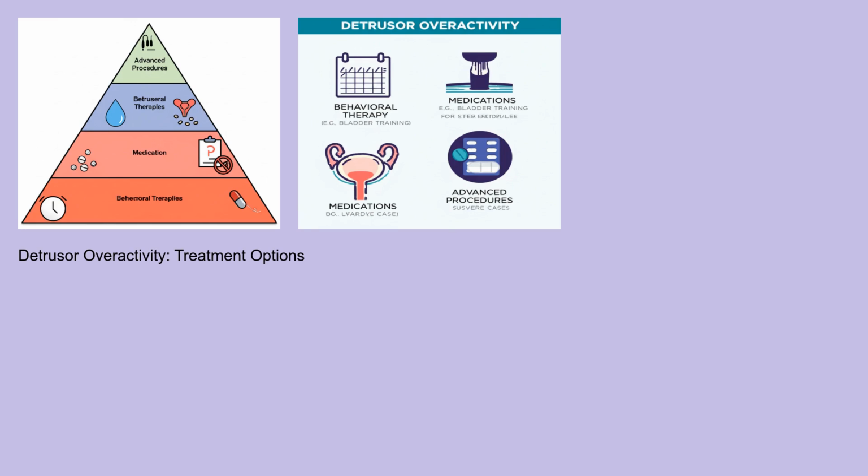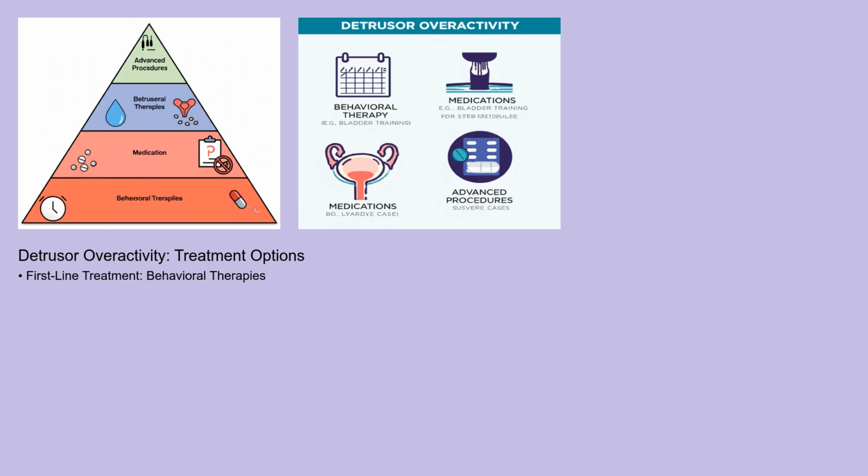Fortunately, there are several effective treatment options for Detrusor overactivity. The first line of treatment often involves behavioral therapies, such as bladder training. Bladder training involves gradually increasing the intervals between urinations to help the bladder hold more urine. Pelvic floor exercises, also known as Kegel exercises, can help strengthen the muscles that support the bladder and urethra. Lifestyle modifications, such as reducing caffeine and alcohol intake, can also make a difference.